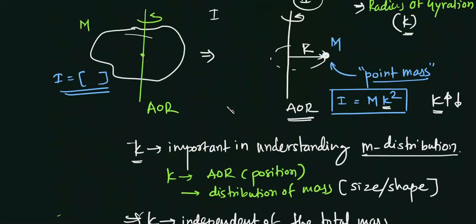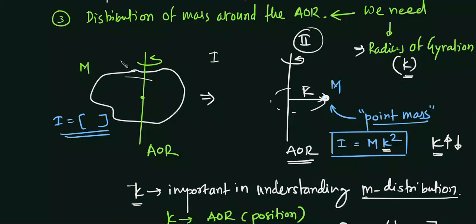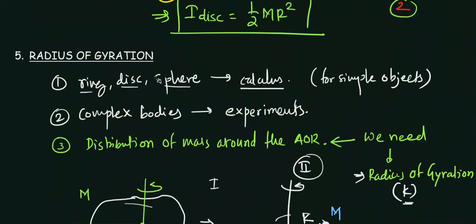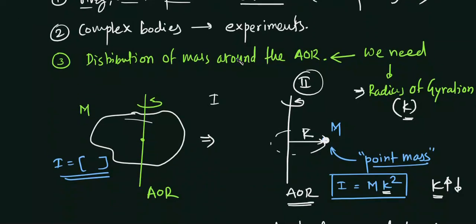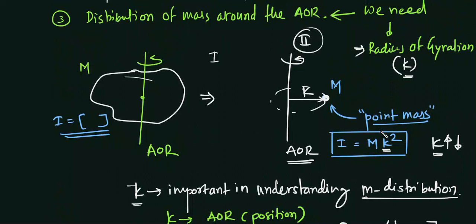So see, this radius of gyration will not be 100% clear to you, because it is beyond your scope, meaning where it is actually used. It is used in ships and many other engineering fields where these bodies are of complex shapes. So there, rather than calculating the complete moment of inertia using calculus and all, you go experimentally, and for understanding the mass distribution you use radius of gyration.